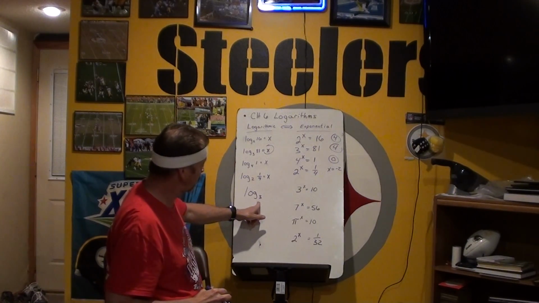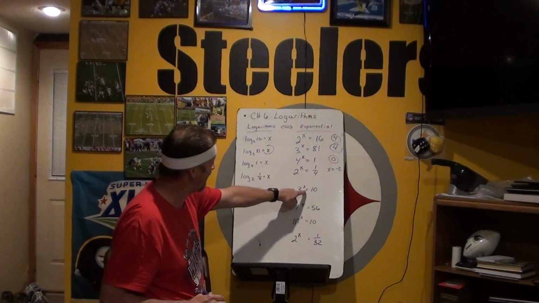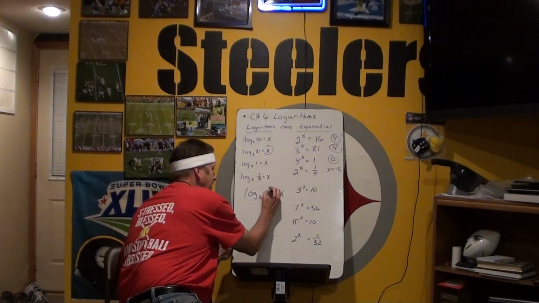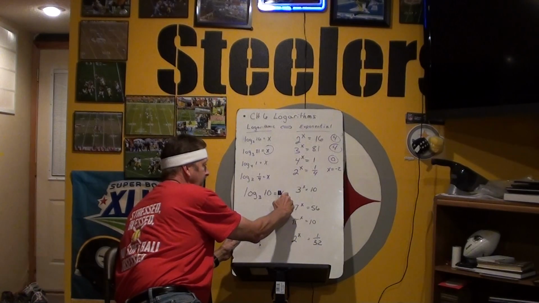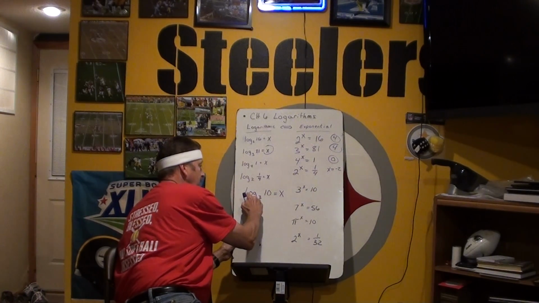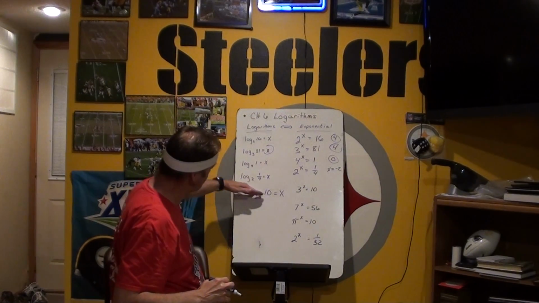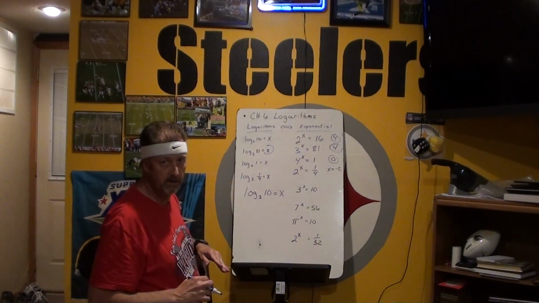Remember, the answer to the logarithm is the exponent, so that goes over here by itself, which leaves my 10 to be on the same level as the x, the 10, and the word log. The 3 is down below. The 10 is not raised up. It is right level with the word log.